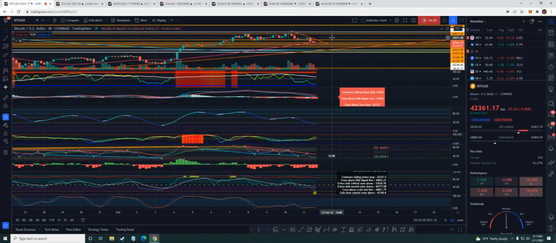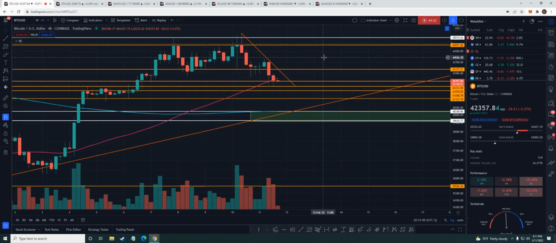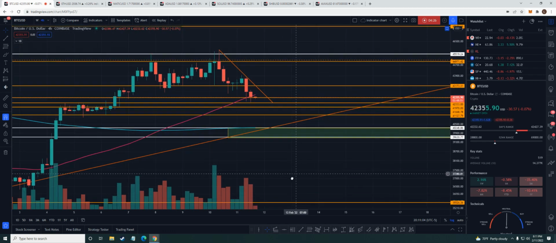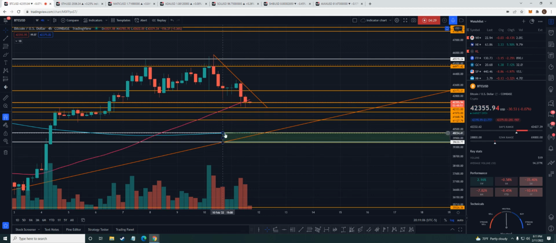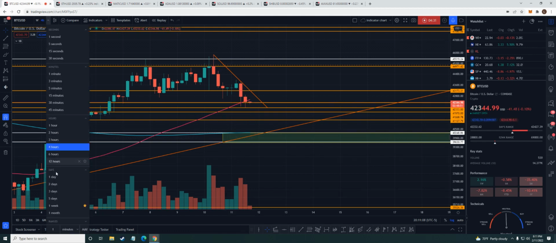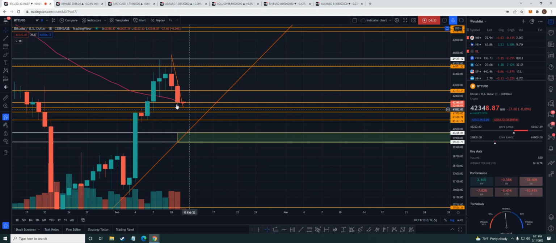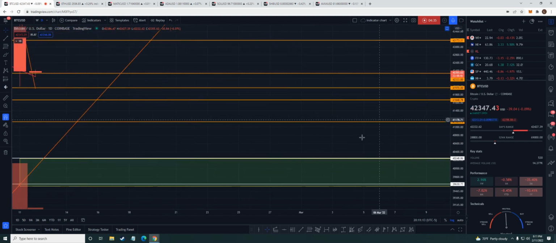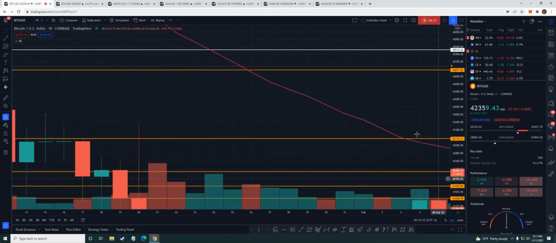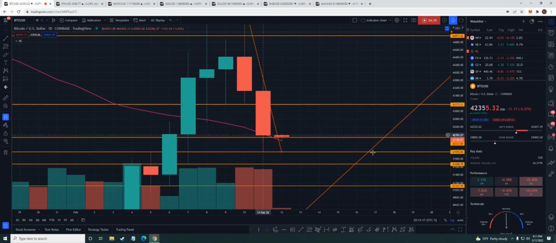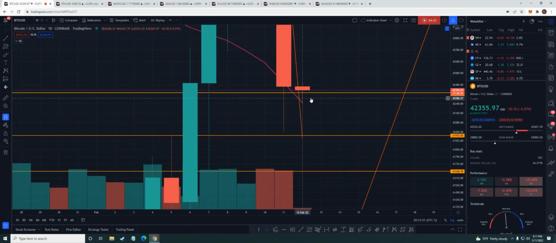So short term, I see us trading sideways maybe a little bit. I don't see any dump right here. Maybe a little sideways action until we can get a definitive angle. And guys, as long as we stay, which we are, I'm going to zoom in really good on this so you guys can see this. This is the 50-day moving average, and you can see how we touched it perfect. As long as we close the daily above it, I'm still bullish.